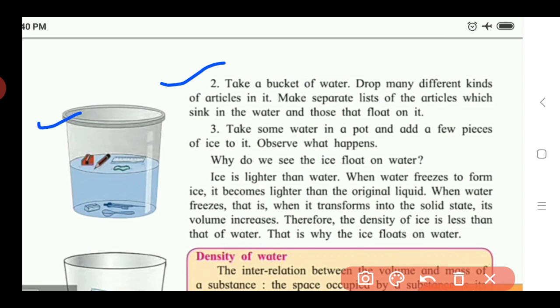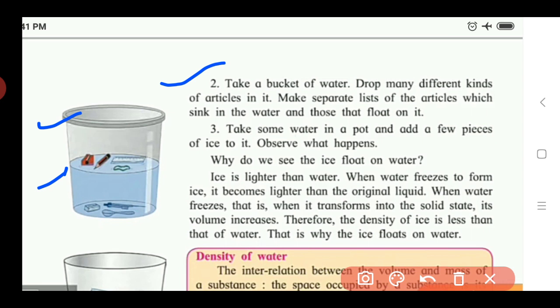And drop many different kinds of articles in it. You have some substances at your home, and drop all the substances or articles in that bucket. In this picture you see we drop articles like a sharpener, pencil, scale, and also we take the spoon, a rounder and also an eraser.